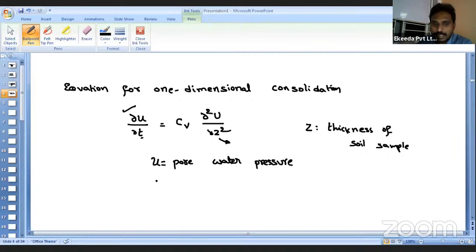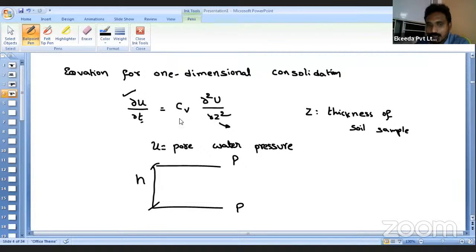Suppose, let us imagine there is a soil sample which has some thickness h, and imagine that above the soil is permeable and below the soil is also permeable. If both above and below the soil are permeable, then what will happen? The water can expel from the top, and also from the bottom surface. So it is obvious that along the permeable sides, the pore water pressure will release quickly.